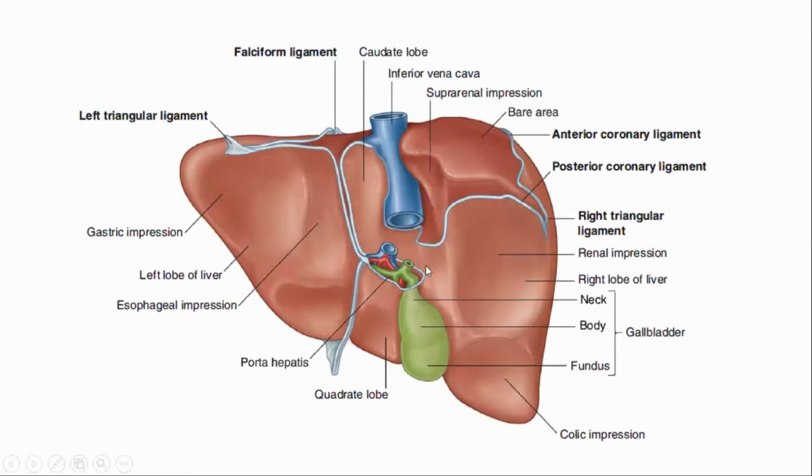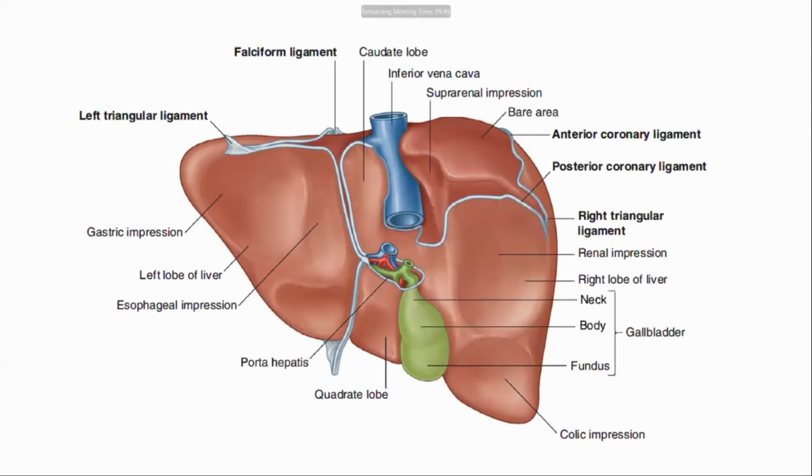Yes, and it will be asked in the practical. Here a flag, identify the flagged structure. It is the gastric impression. A, B, C, D. Red flag, blue flag, white flag, or red pin, blue pin, white pin. Identify the pinned structure. Red pin is the gastric impression. Blue pin is the renal impression, right kidney. And white pin is the right colic impression. You have to write like this. This is important for the practical as well as theoretical purpose.